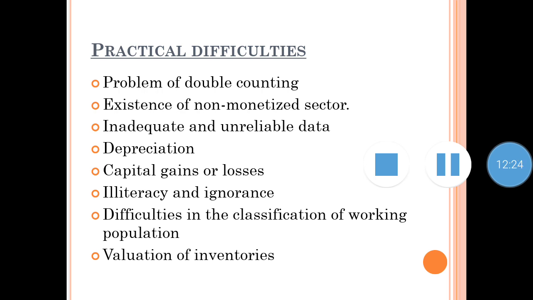Then comes depreciation. Now, what is the meaning of depreciation? We have already learned. Depreciation refers to wear and tear of capital assets due to their use in the process of production. Wear and tear means which gets spoiled after some period of time. Now, depreciation of a capital asset will depend on the technical life of the asset, the intensity of its use, the nature of the asset, and regular and careful maintenance. All these things give a depreciation value of an asset.